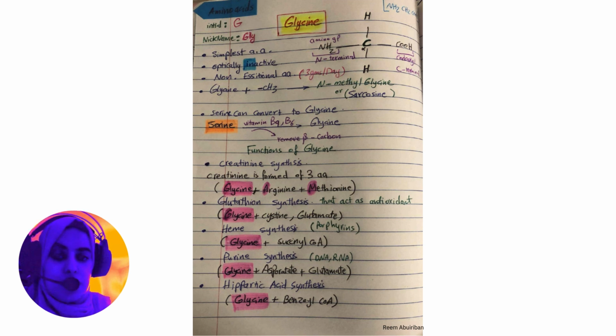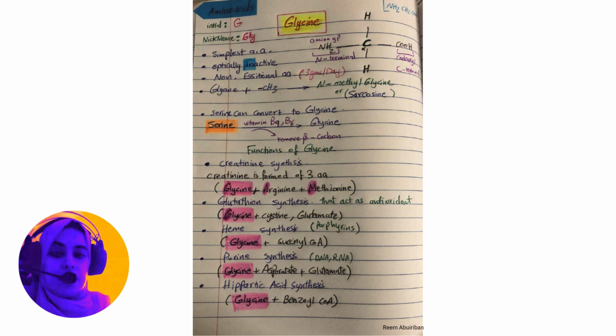Non-essential amino acid, which means that we don't need to take it in the diet. That means we don't have to eat it. The body itself forms it, about 3 grams per day, and you can also get it from the food, about 3 grams per day. So completely it is 6 grams per day. But again, it's a non-essential amino acid. That means you don't have to take it in the diet.